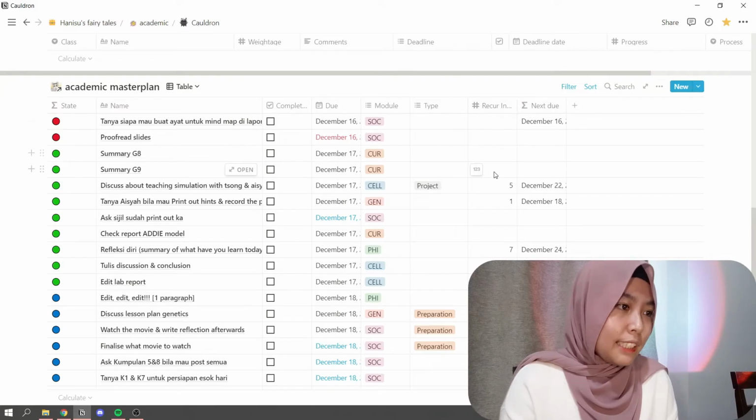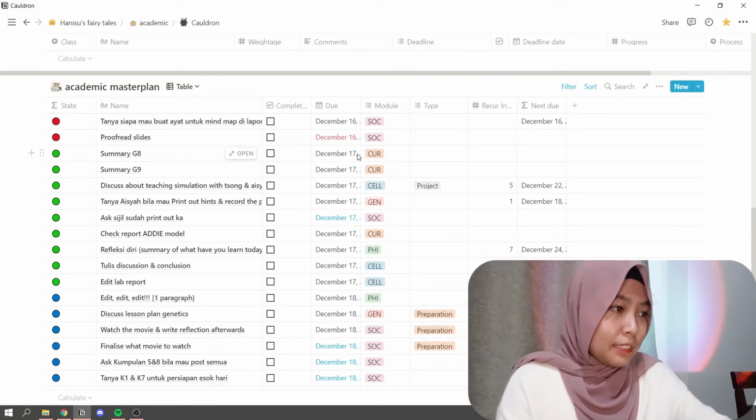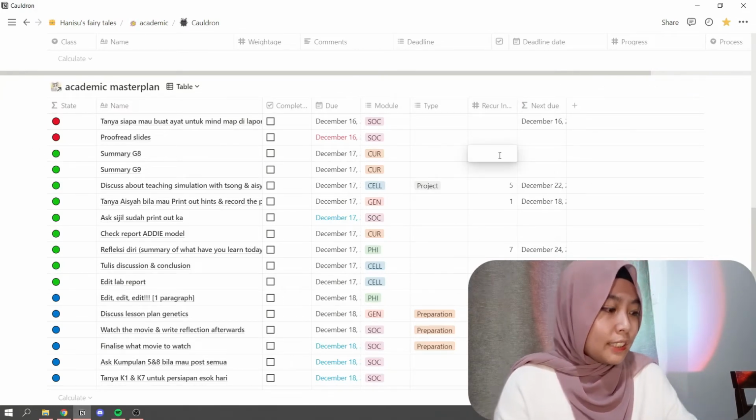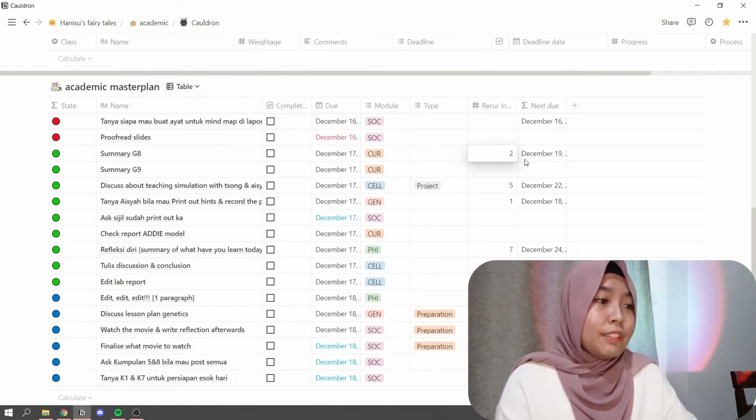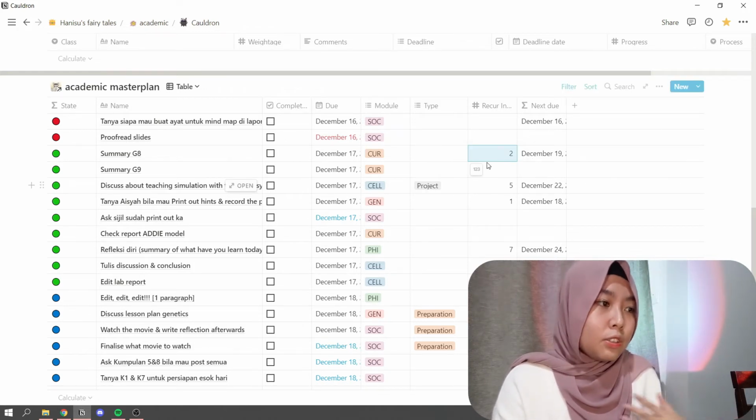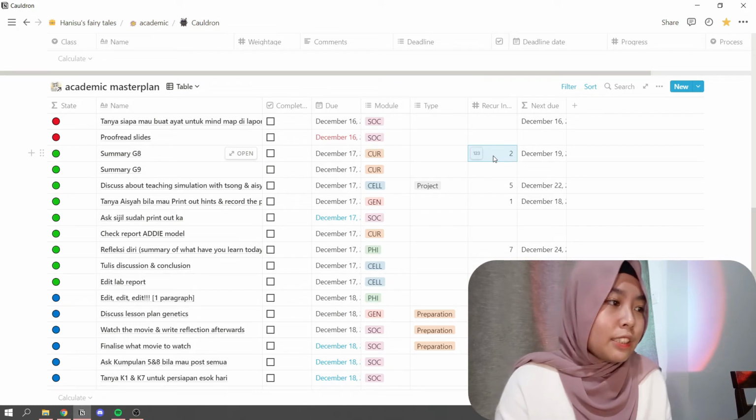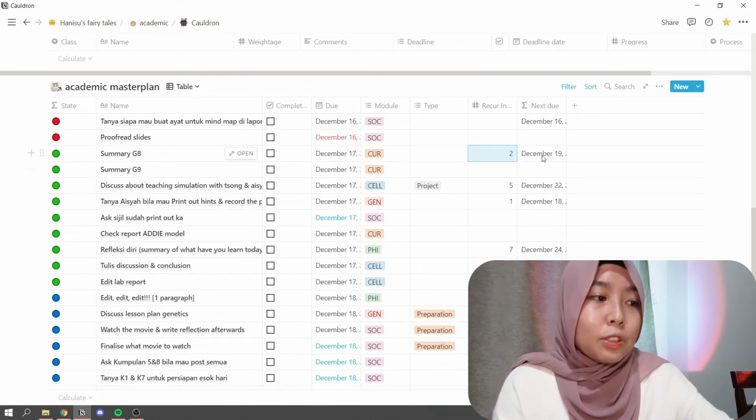It uses a formula. Let's say you just put in 17 December. Let's say recur in 2 days. So 19 December. So you don't even have to think about it, like, oh, I need to do this one in 2 days. So in 2 days is 19 December. You can easily look at the date here.